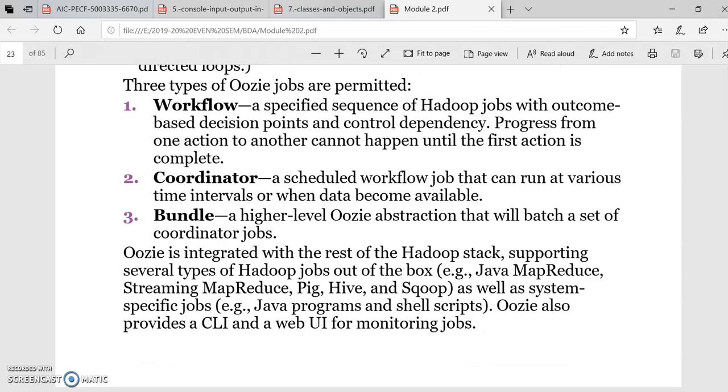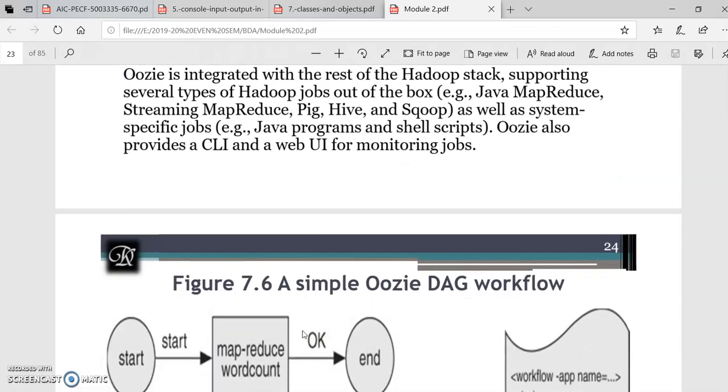So bundle will be having more than one coordinator. Oozie is integrated with the rest of the Hadoop stack, supporting several types of Hadoop jobs like Java MapReduce, streaming MapReduce, and Pig, Hive, Sqoop. This is what we have seen in the last video regarding Pig, Hive and Sqoop. Oozie also provides a CLI as well as a web UI for monitoring jobs.